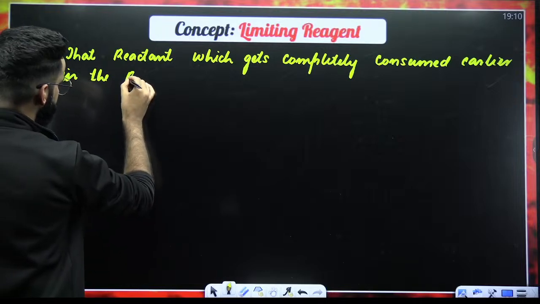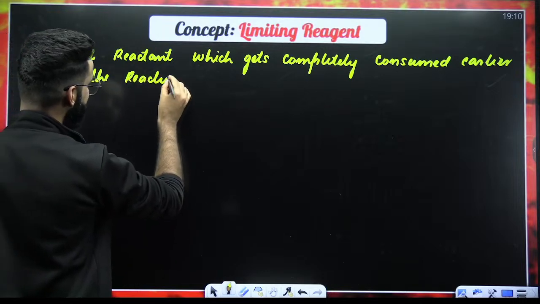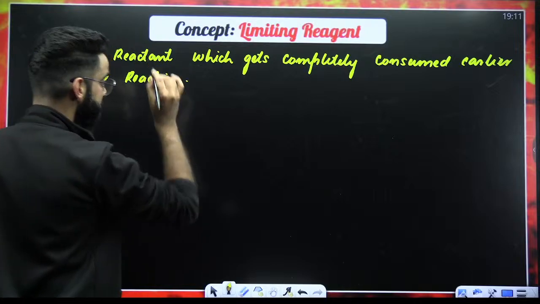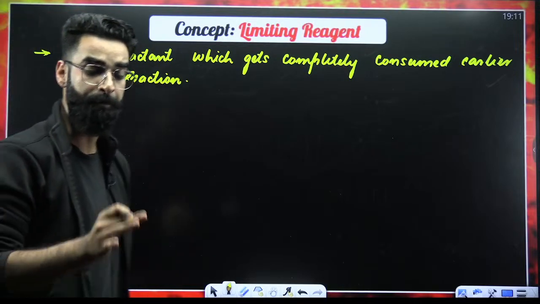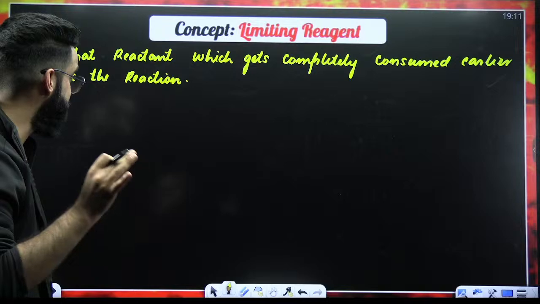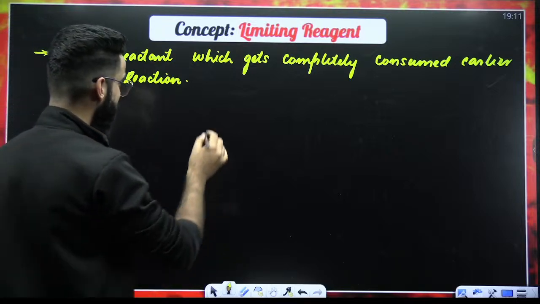That reactant which gets completely consumed earlier in the reaction is something which we call the limiting reagent.